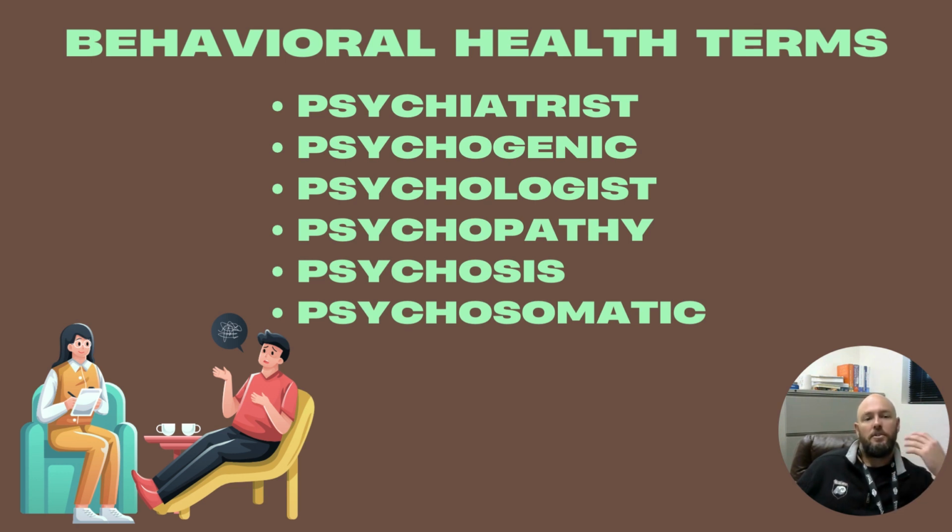They'll do psychological testing and counseling and things like that. Psychopathy is a disease of the mind, any disease of the mind. Psychosis is abnormal condition of the mind, extreme derangement, often delusions or hallucinations. Psychosomatic is pertaining to the mind and body.